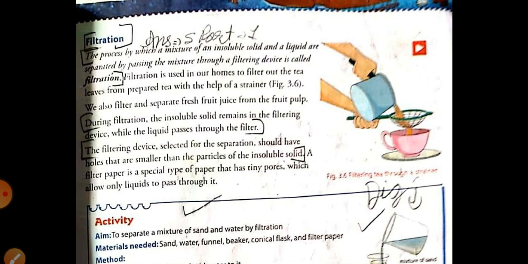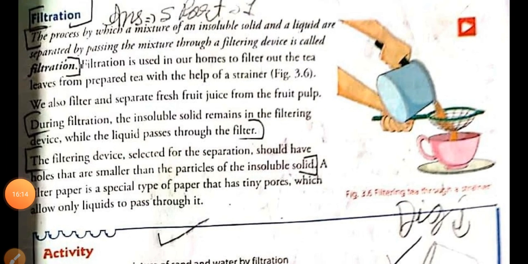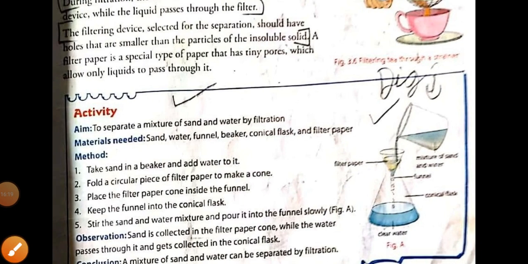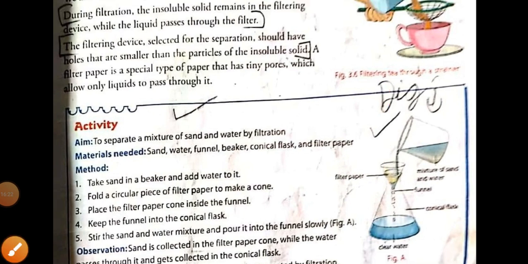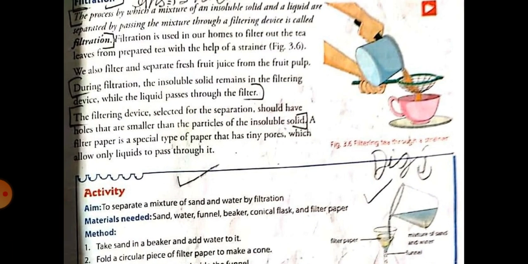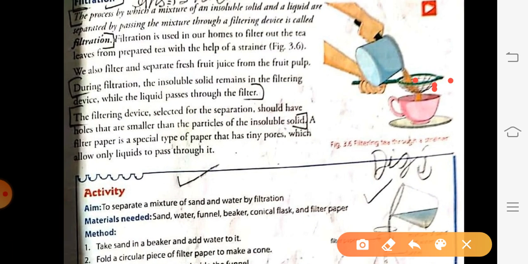The best example of this you can see at our home whenever mama prepares tea. The tea leaves, which are the insoluble impurities, remain on the surface of the filtering device, that is a sieve, and the liquid comes down.